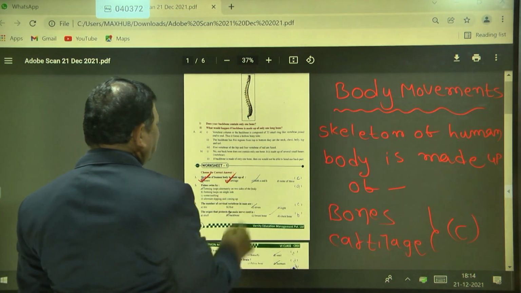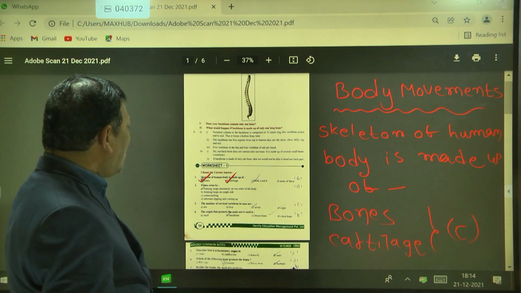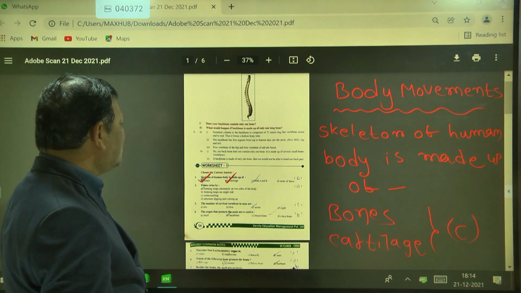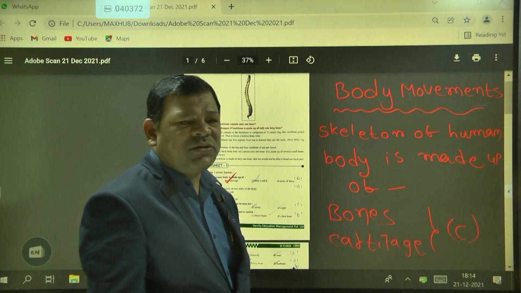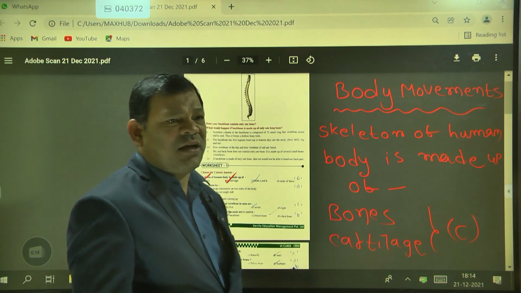Bones is a correct answer and cartilage is also a correct answer, so that's why option C is correct. The skeleton system of the human body is made up of bones and cartilage.